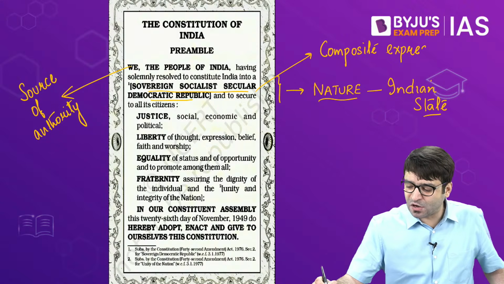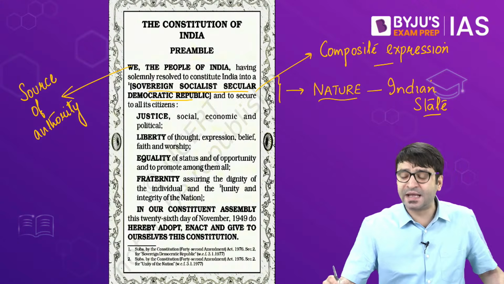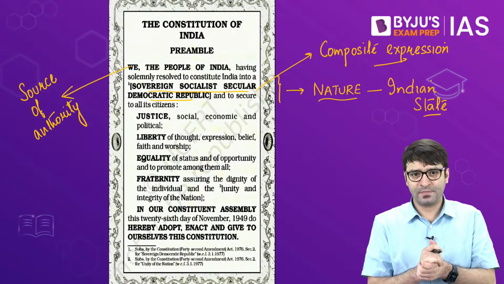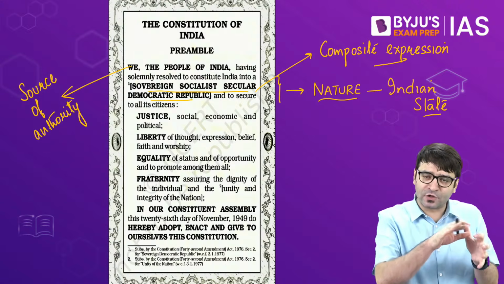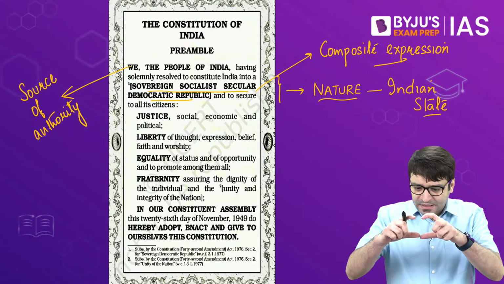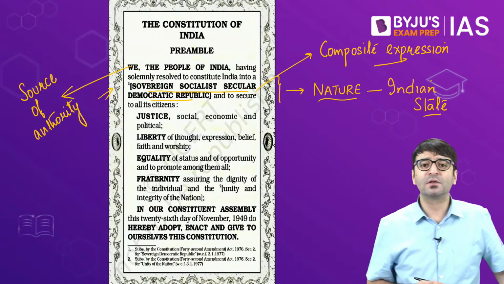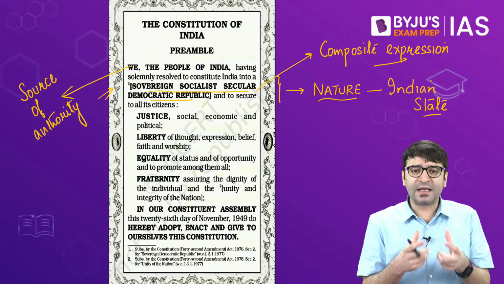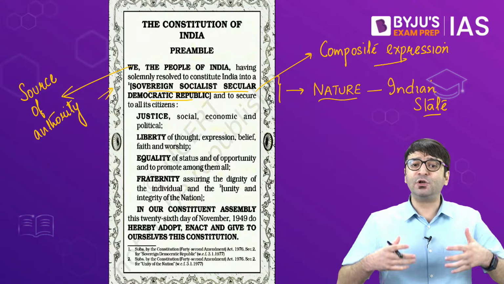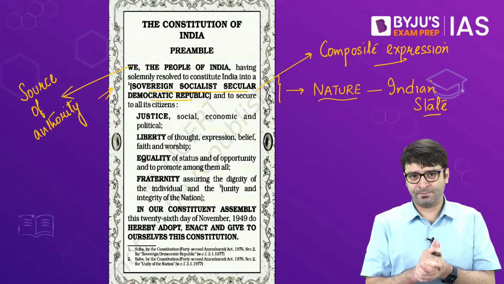What do we mean by a composite expression? That means it's like one big promise. We can't separate one from the other. That means the state that we want to establish should be sovereign. Sovereignty means that India would be independent to take a decision of its own.